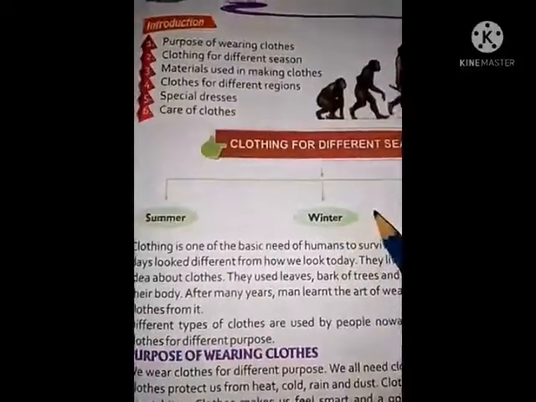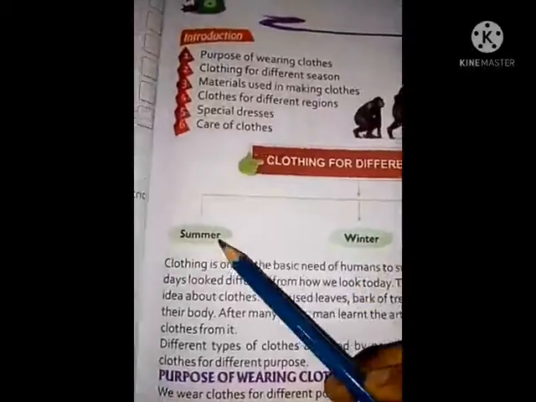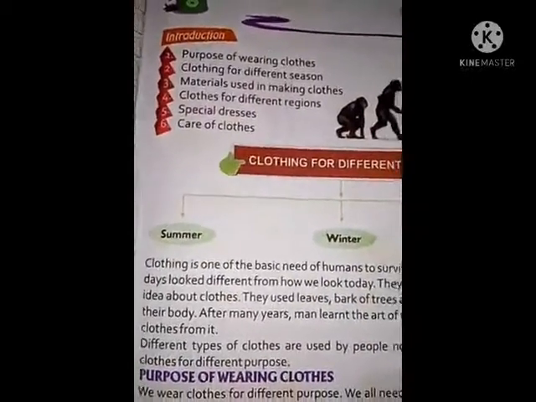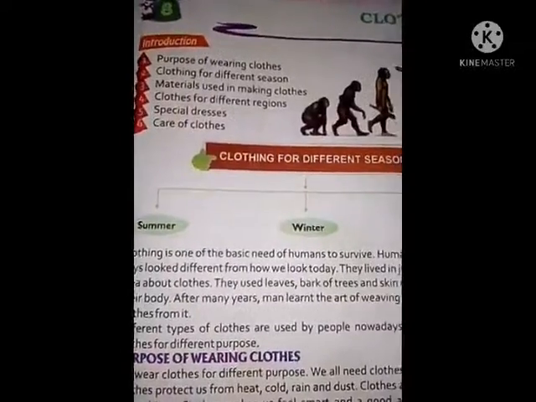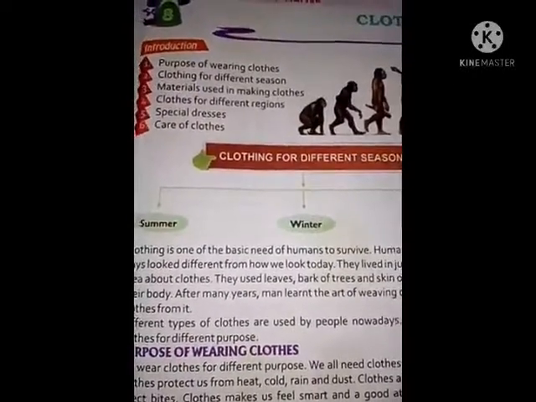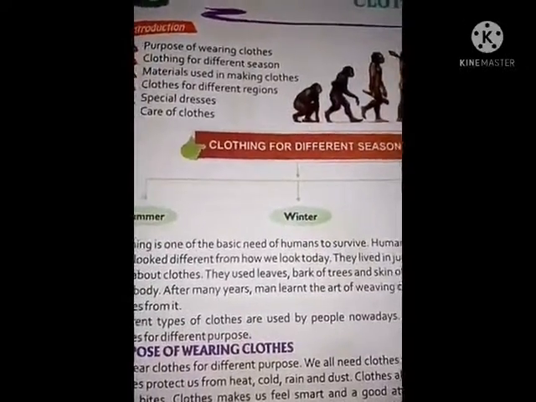Because in winter we use woolen clothes, but in summer we can't wear woolen clothes, right? So that's why different clothes are worn by men in different seasons, okay?